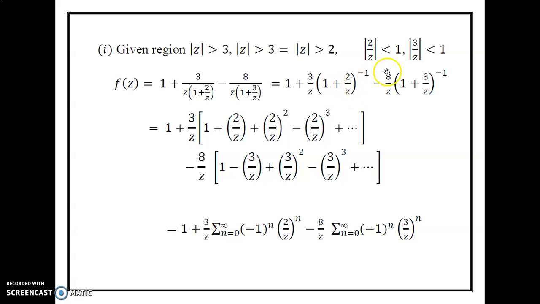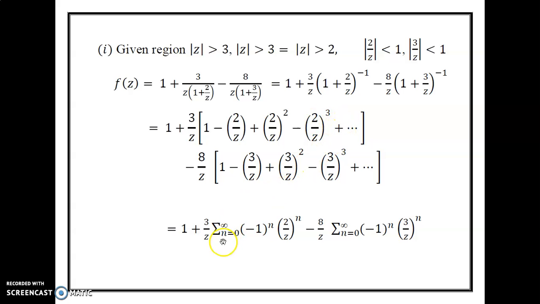Using the formula, 1 plus x whole power minus 1 equals 1 minus x plus x square minus x cube, here x is in the place of 2 by z. Minus 8 by z into, again using that same formula, 1 plus x whole power minus 1, here x is in the place of 3 by z. We get the final value 1 plus 3 by z into 1 minus 2 by z plus 2 by z whole square minus 2 by z whole cube plus etc.